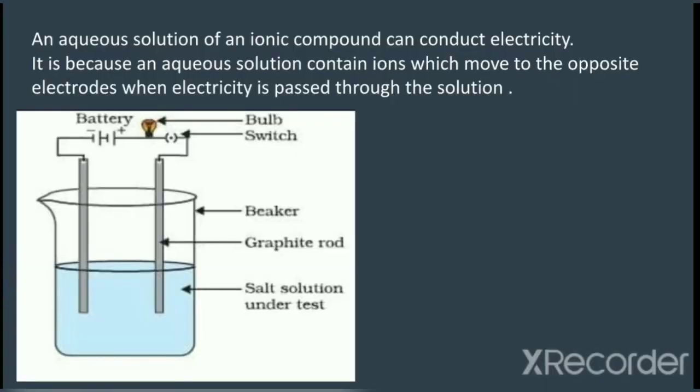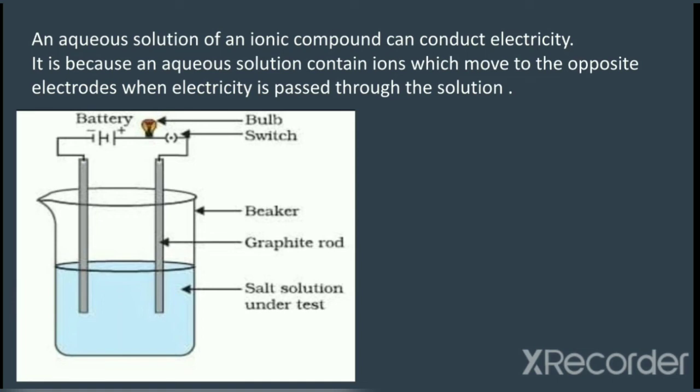Consider the figure given. Let sodium chloride solution be taken in the beaker. Two graphite electrodes are dipped in the solution. The electrodes are connected to the positive and the negative terminal of the battery through a bulb and a switch. When the switch is on, the bulb will glow, which shows that sodium chloride solution can conduct electricity. Therefore, we can conclude that an aqueous solution of an ionic compound can conduct electricity.